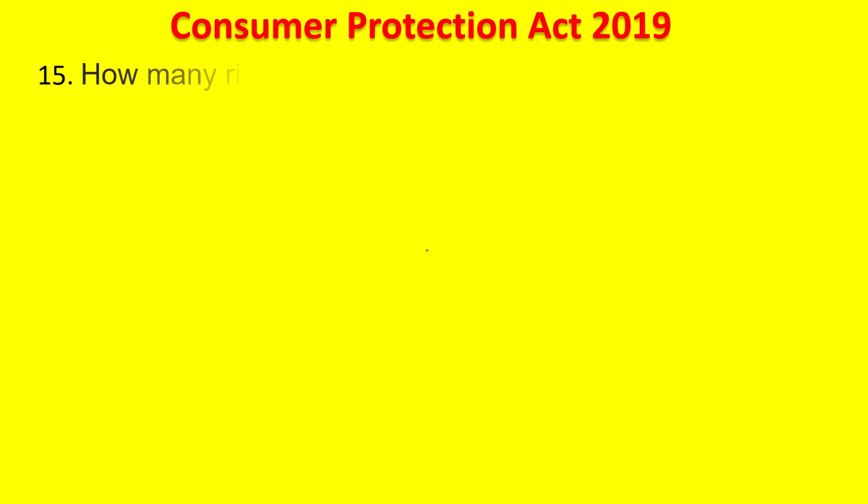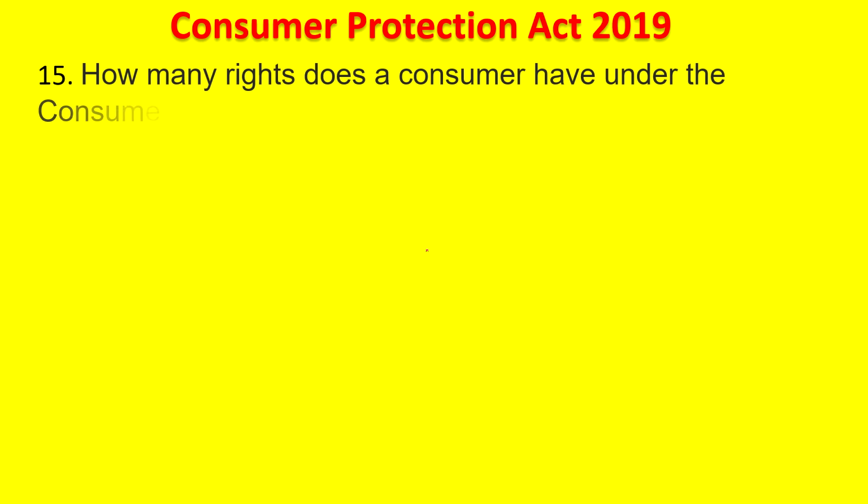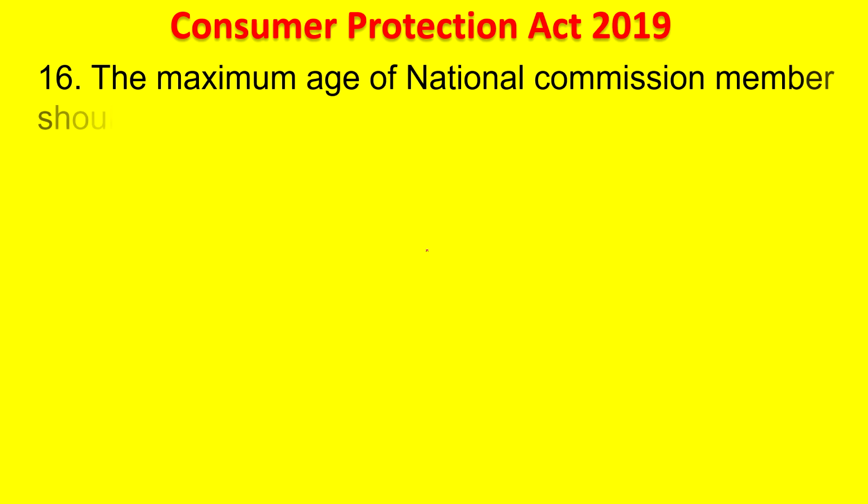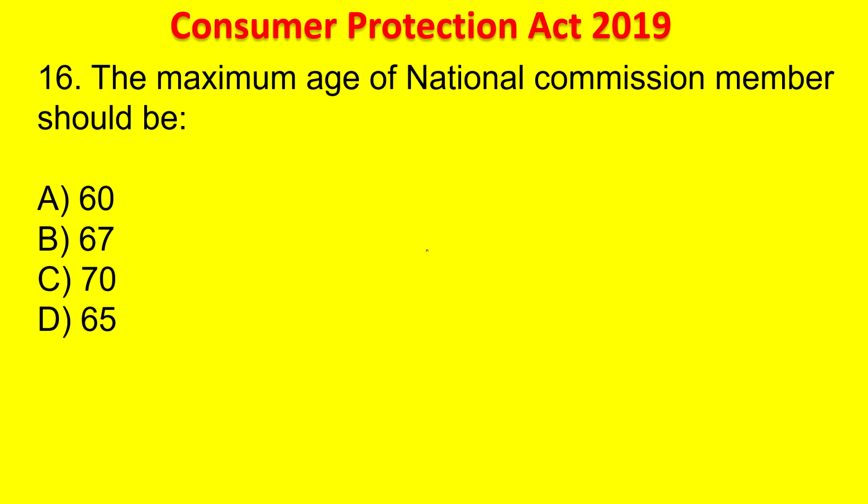Next question. How many rights does the consumer have under the Consumer Protection Act? 8, 6, 4, 5. Your time starts now. 5 seconds. How many rights do they have? 6 rights they have. The answer is 6. Next question. The maximum age of a National Commission member should be 60, 67, 70, 65. Your time starts now. They are asking for the member. The answer is member, it is 67.